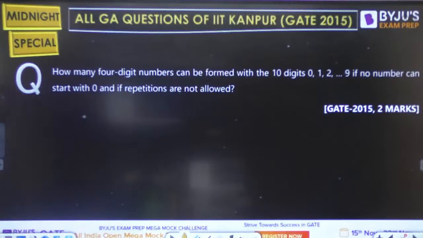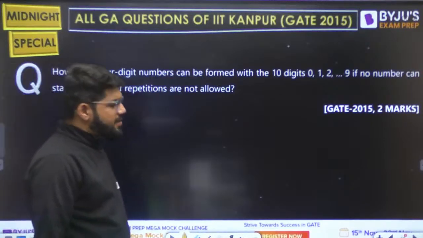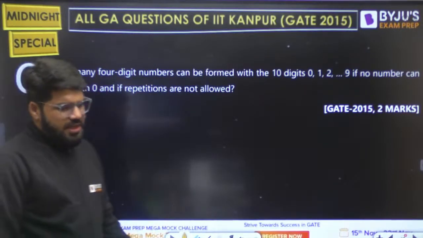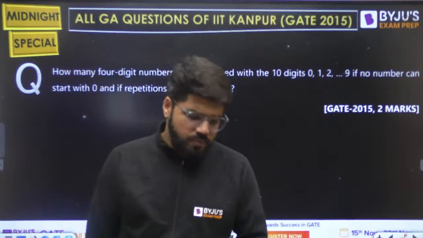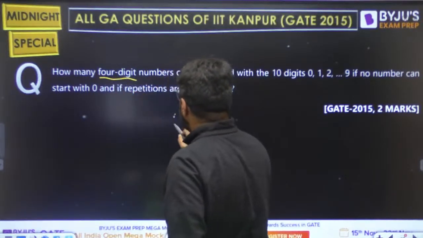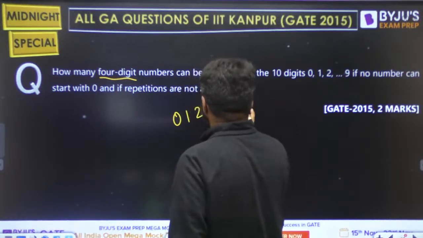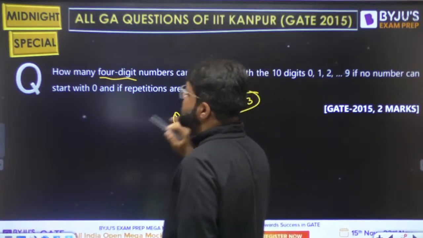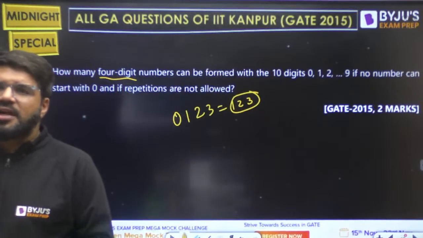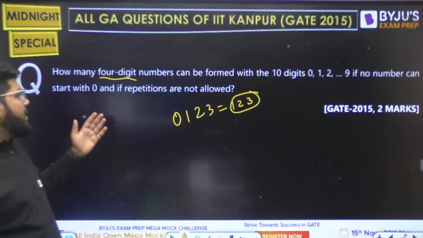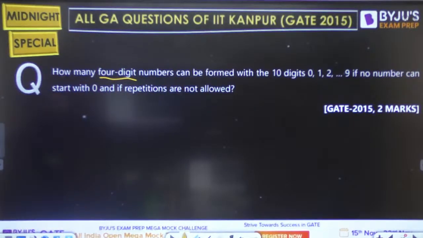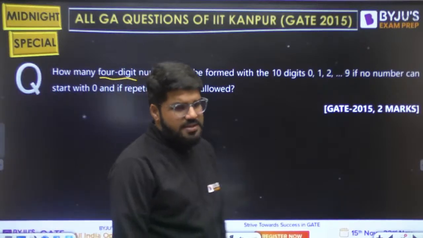How many 4-digit numbers can be formed with the 10 digits 0 to 9 if no number starts with 0? Of course, even if not mentioned, that has to be assumed, because if a number starts with 0, like 0, 1, 2, 3, that is then not a 4-digit number. So by default you have to assume the number should not start with 0, and repetitions are not allowed.